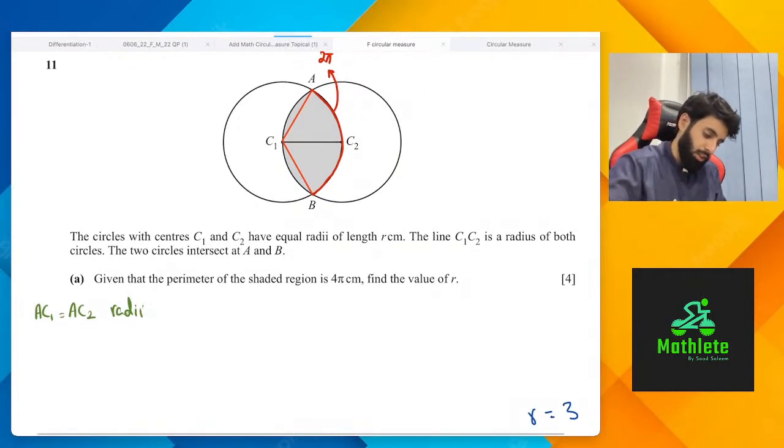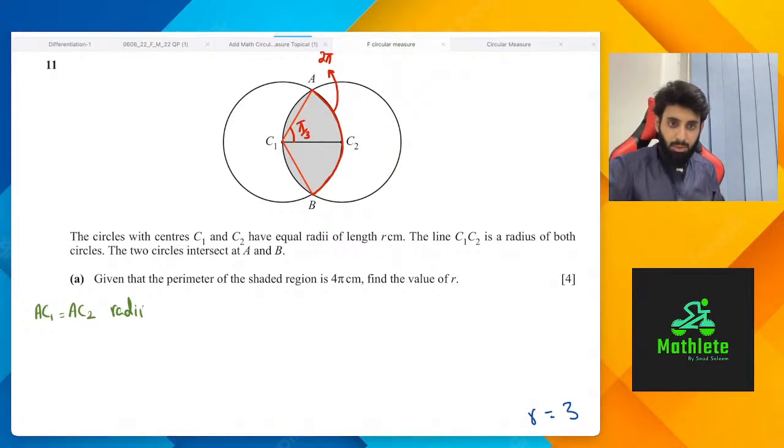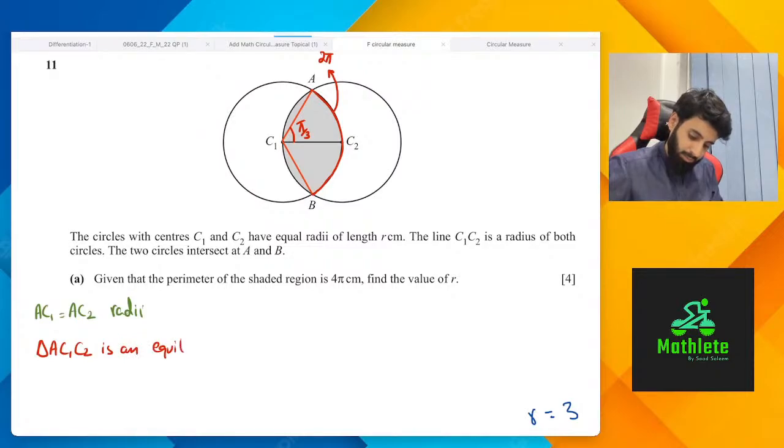So yeah. Acha, since it's an equilateral triangle, every angle is going to be equal to pi upon 3, which is 60 degrees. So basically triangle AC1C2 is an equilateral triangle, and therefore angle AC1C2 is equal to pi upon 3.